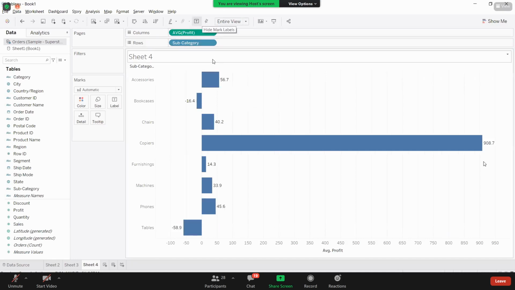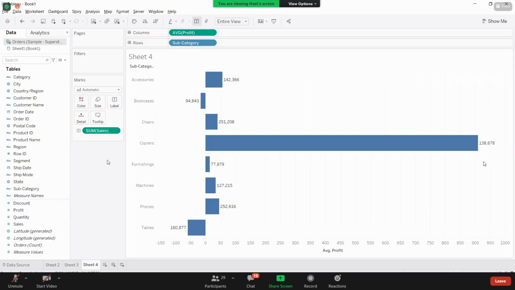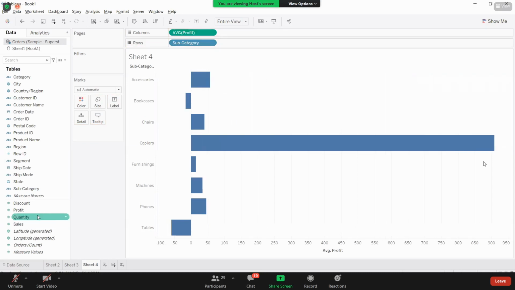Now again I clicked on this T, and you are getting these values. But my requirement is that along with this value, I need to bring the subcategory name also. Here I'm bringing sum of sales. Sorry, why am I bringing sales here? I need to bring profit, right?